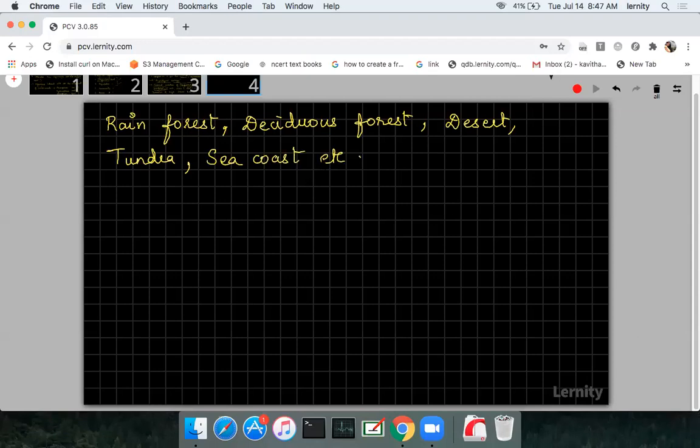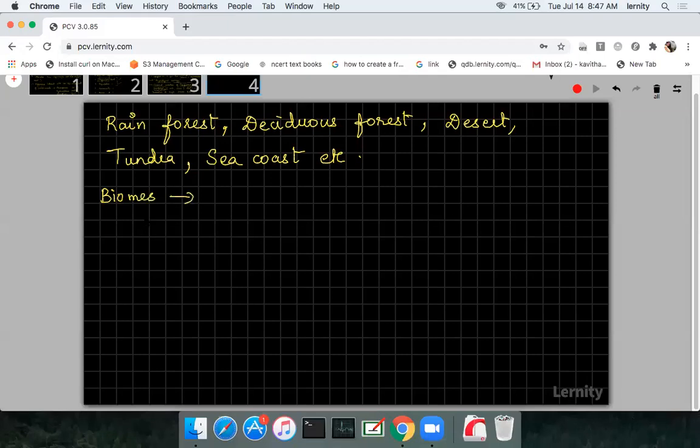Okay, see, in each biome you can have different habitats also, like polar regions, mountain tops, then rain-soaked forest, Rajasthan desert, ocean trenches, hot springs. All these are said to be the different habitats which are present in a biome. Now if you want to define biome, what is biome? You can write the definition for biome, students. Please write the definition for biome. If you're not understanding, you can understand now.